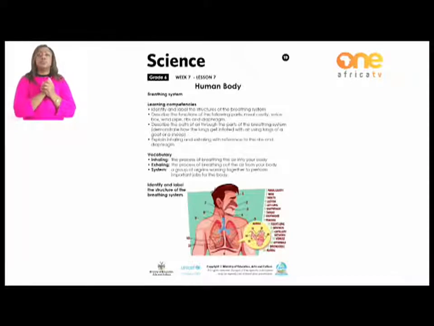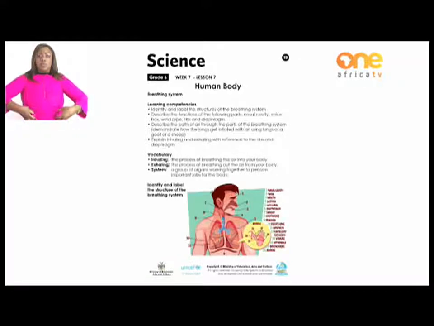And then we have the mouth. The mouth, we all know, is the one that we use when we speak. Right now when I'm speaking, I have to use my mouth. That's one of the parts that we use to breathe. For example, when you run or when you're having flu, you realize that you normally breathe through your mouth. Number 4, larynx. We also cannot see it, but it's between the windpipe and the nasal cavity, just a spot in there which is close to your voice box.